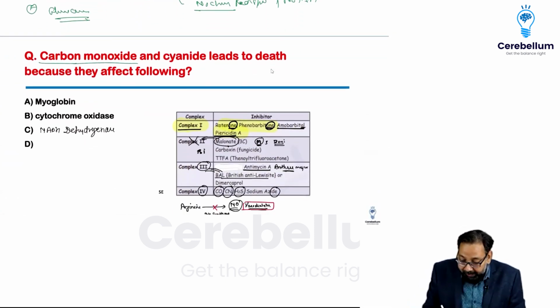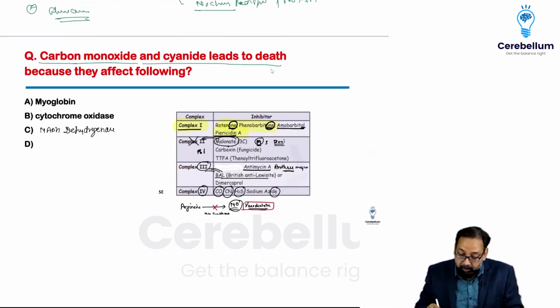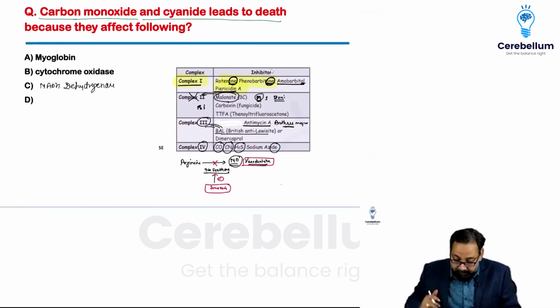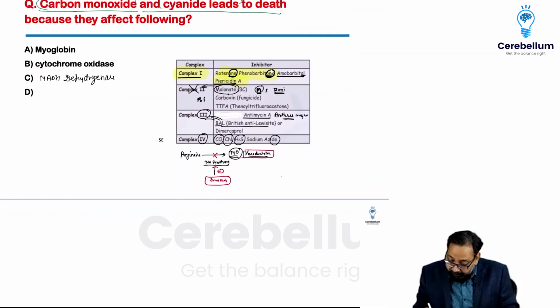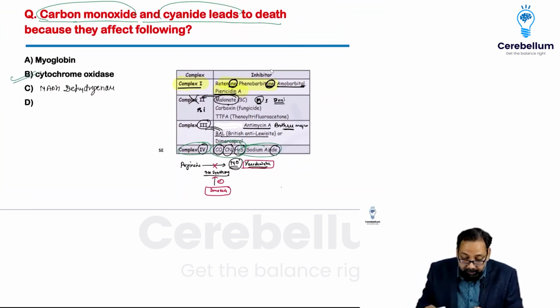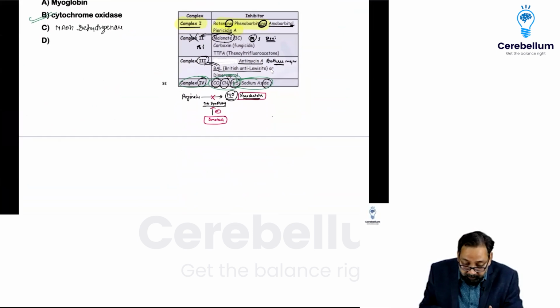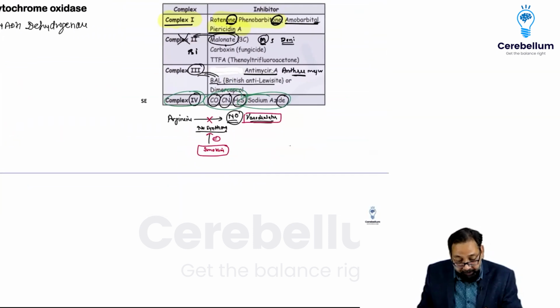Carbon monoxide and cyanide lead to death. Same question. Yes, cyanide and carbon monoxide, that is complex 4 is inhibited, cytochrome C oxidase is there. Okay, so thank you.